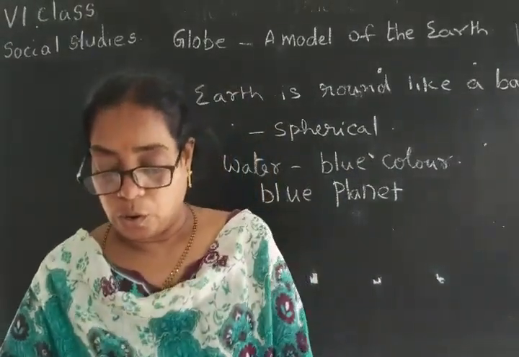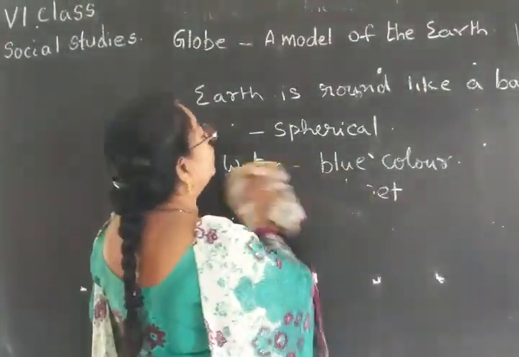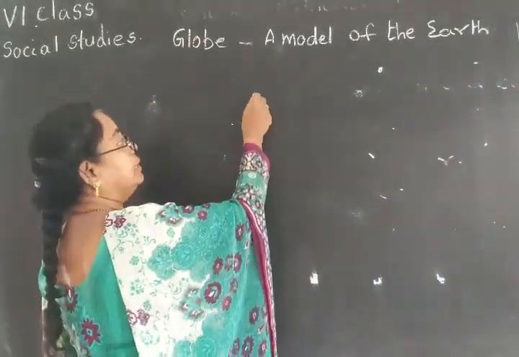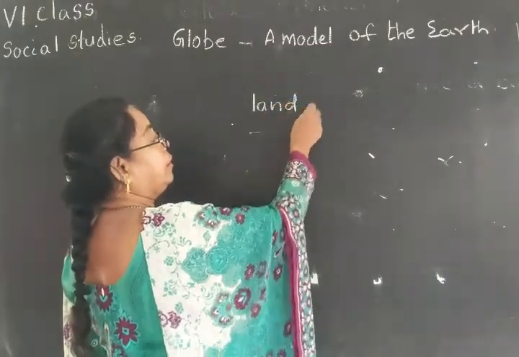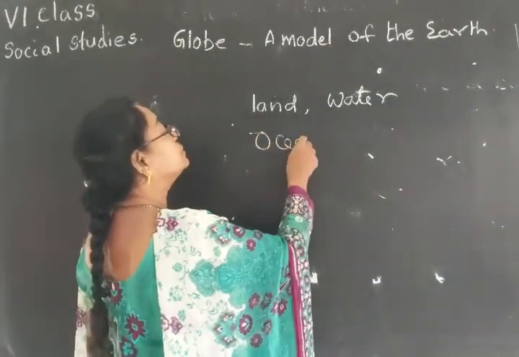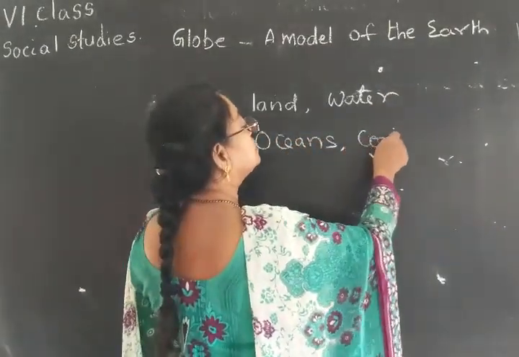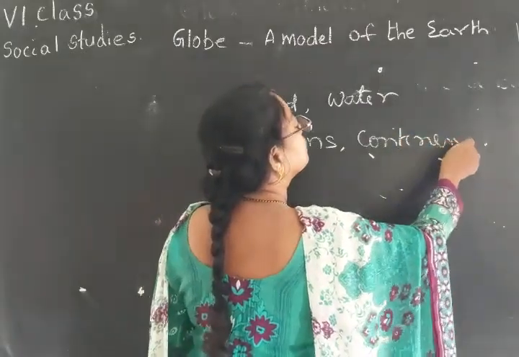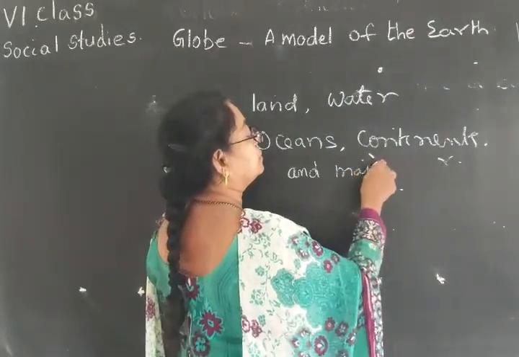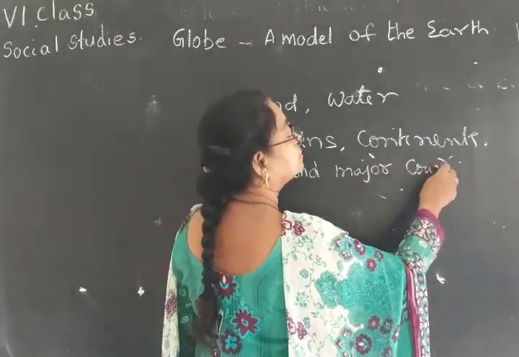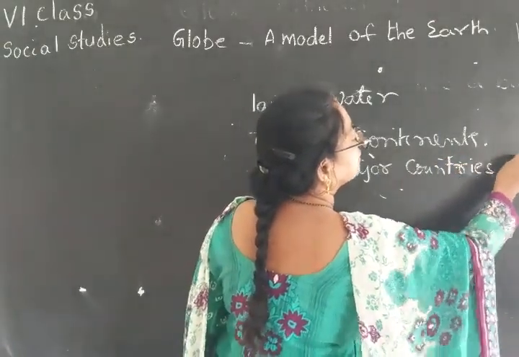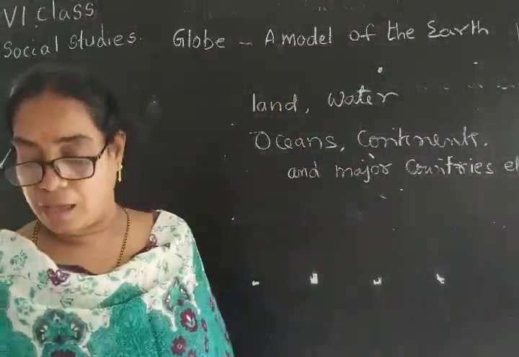Okay ma'am? So what can we observe on the globe? On the globe we can observe land, water, oceans, continents and major countries. Etc. These can be seen on the globe.